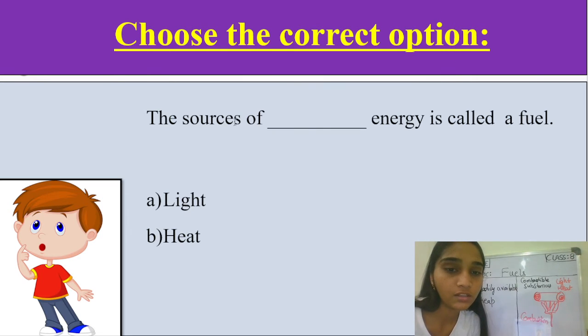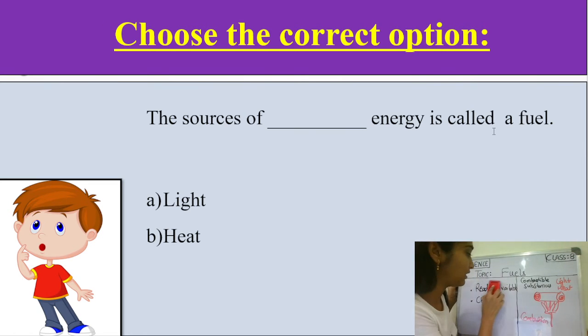Now choose the correct option: the sources of dash energy is called a fuel. You can write your answer as A or B in the comment section.